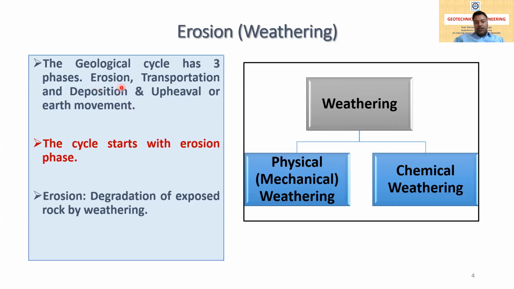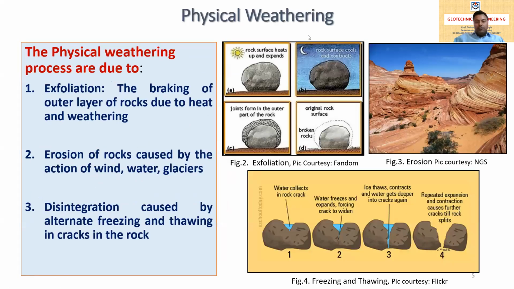So what is erosion here? Erosion is simply the degradation of exposed rock by weathering. The degradation of exposed rock by the weathering process is called erosion, and the geological cycle starts from the erosion phase. Now the physical or mechanical weathering. As per its name, physical weathering is the weathering that happens due to physical parameters like heat, rain, moving water, gravity, and so on.